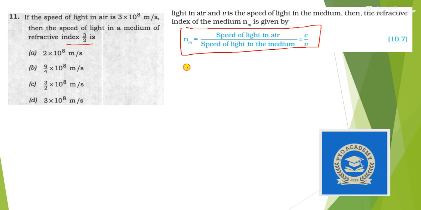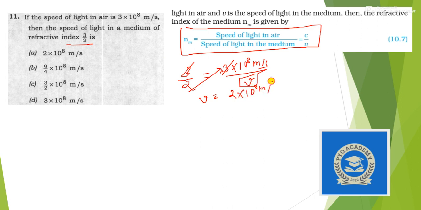So let's put 3 by 2 equals the speed of light in air, which is 3 into 10 to the power 8 meter per second, divided by V, which we have to calculate. Let's cancel 3 by 3, and when you multiply this, you will find V equals 2 into 10 to the power 8 meter per second. A very simple numerical. So the answer is option A.